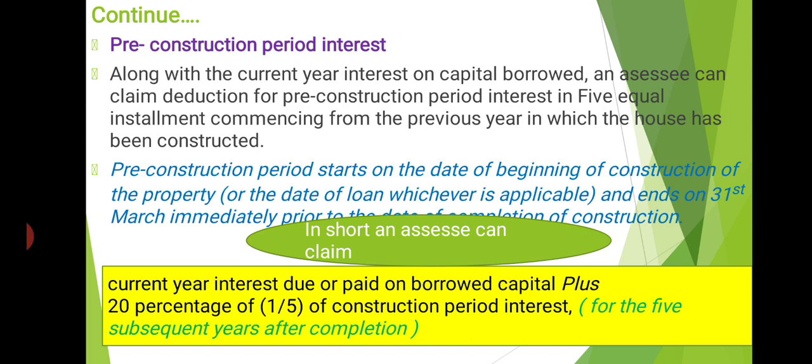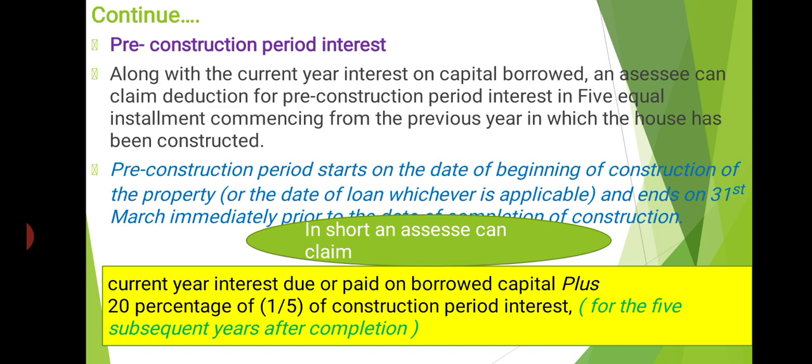Pre-construction period starts on the date of beginning of the construction of the property and ends with the 31st March immediately prior to the date of completion of the construction. That is called the pre-construction period.